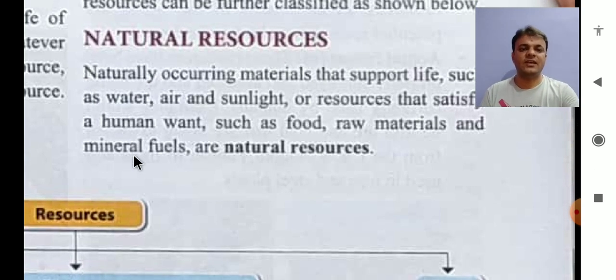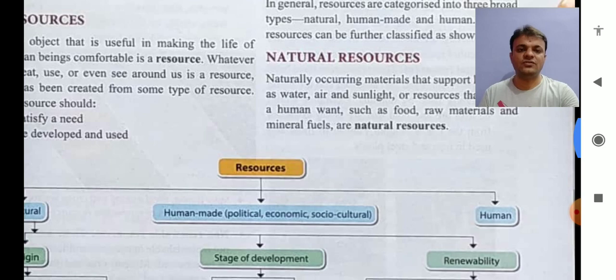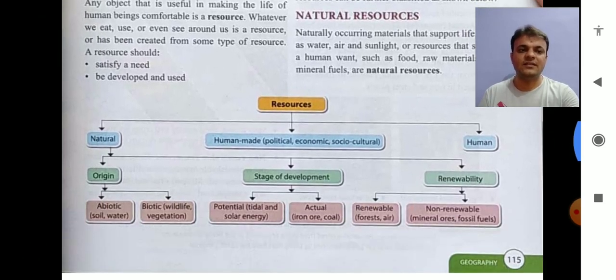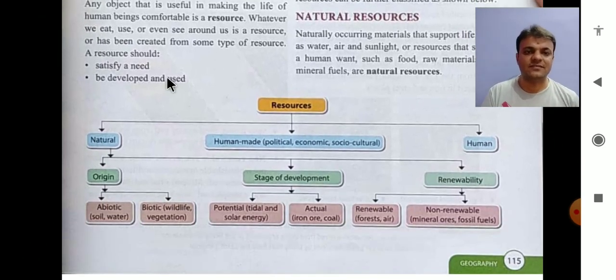So here we have the chart describing the resources classification: natural, human made, that is political, economic, socio-cultural and etc., and human. So we are discussing natural resources. The first classification of natural resources is origin, that is by base, by root. Next is stage of development, on the base of at which stage it is developed.